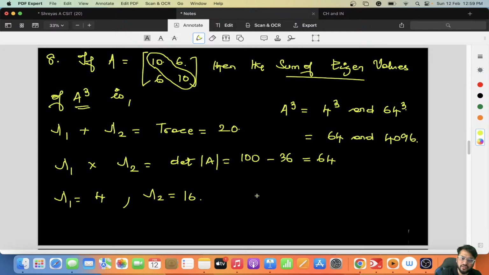Sum of eigenvalues, so this will be 64 plus 4096, which is 4100, right? Remember eigenvalues? Today is the civil students' solution paper, right? So the same questions will be repeated again and again in your evening shift also. Let us go to the 9th question, which was about complex numbers.